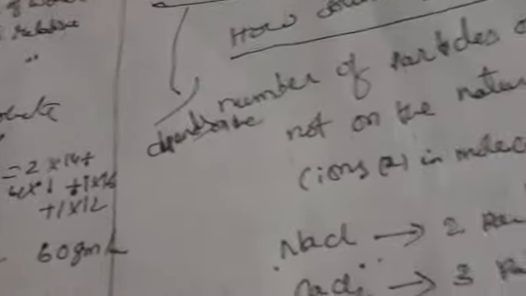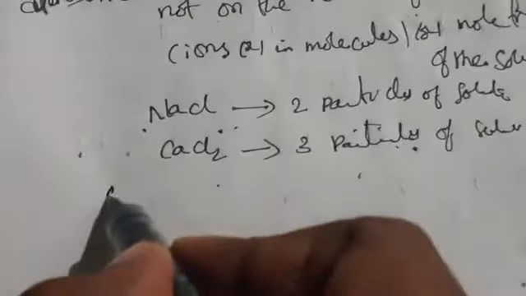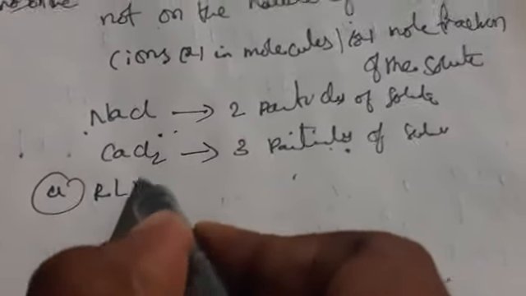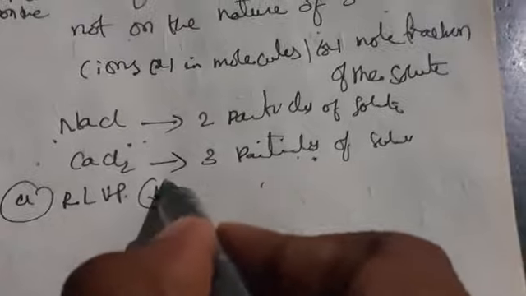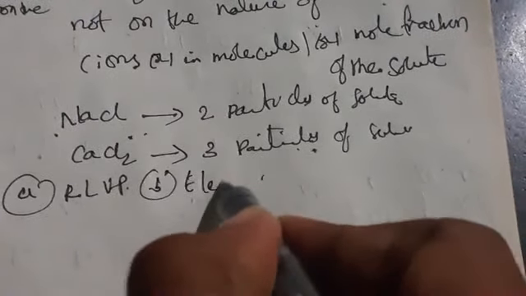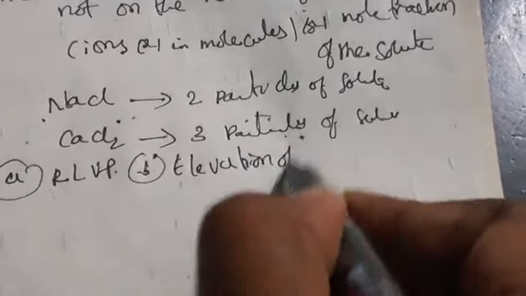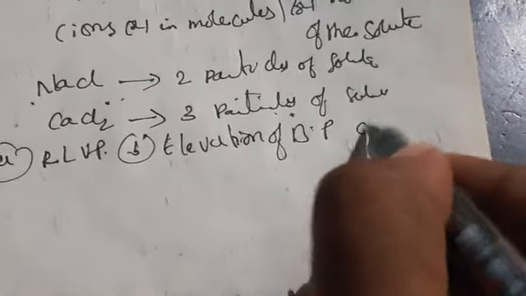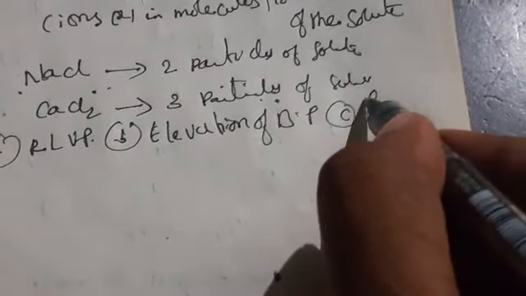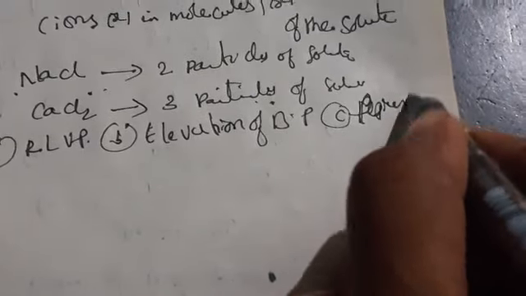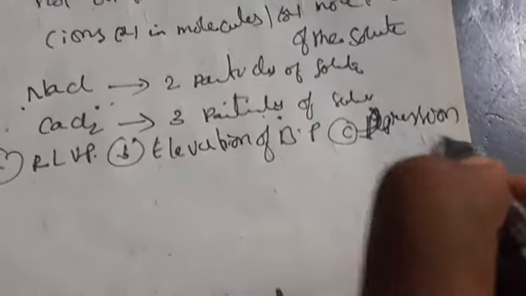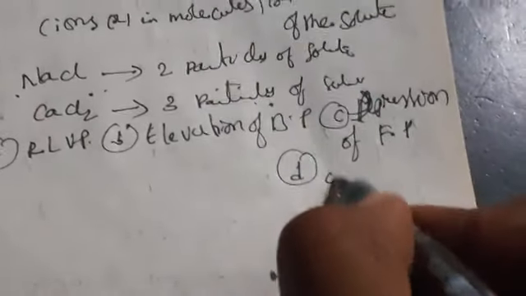These we can measure as relative lowering of vapor pressure, elevation of boiling point, depression of freezing point, and next one, osmotic pressure.